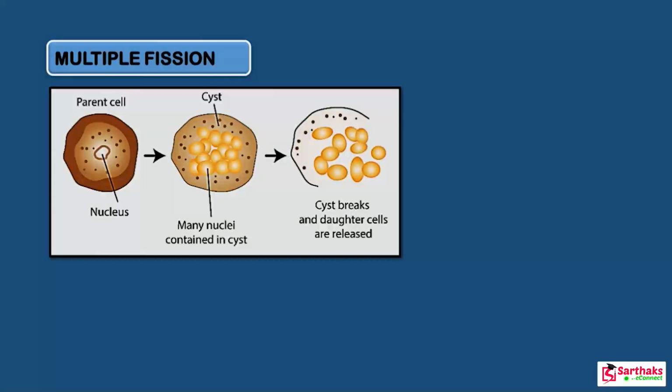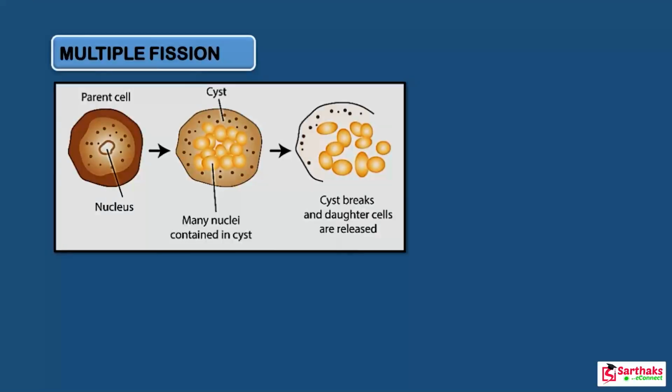Now let's see multiple fission, in which the parent organism splits its body into many new organisms at the same time. Okay, let's see how this happens in the case of Plasmodium.